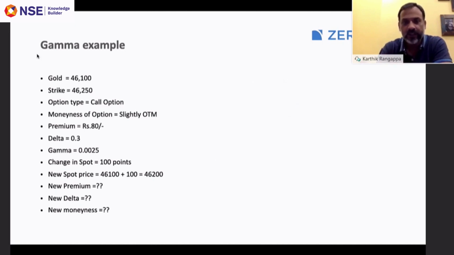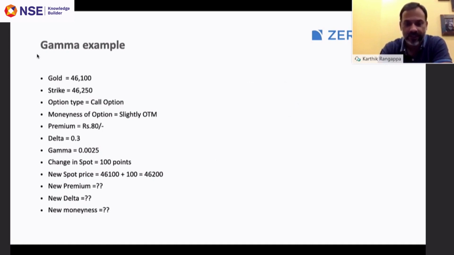Two things to note here. One, gamma is a very small number. Two, gamma is always positive. Now we expect the underlying to move by 100 points. That is, we expect gold to move from 46,100 to 46,200. Now the question is, what is the new premium? We also know the delta changes. So what is the new delta? And what happens to the moneyness? Right now it is OTM. So what is the new moneyness of this option, right?